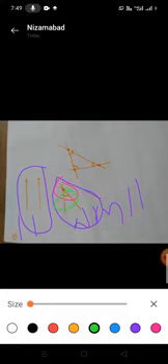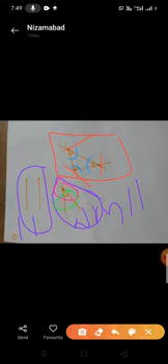Now we have to see the triangle definition. The closed figure of non-parallel lines is called a triangle. The intersection points are vertices, and these are angles. This one, and this one. The closed figure formed by the intersection of non-parallel lines is called a triangle.